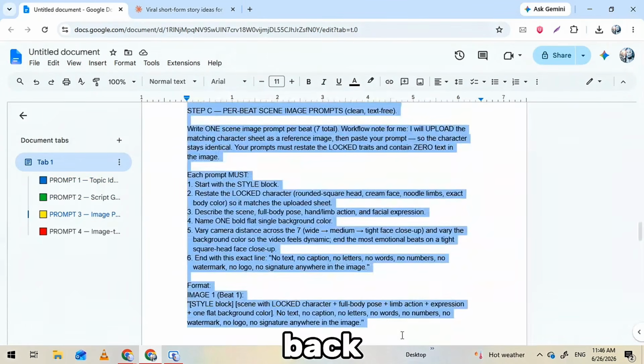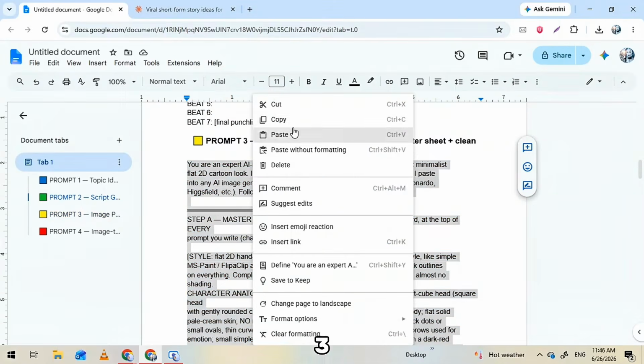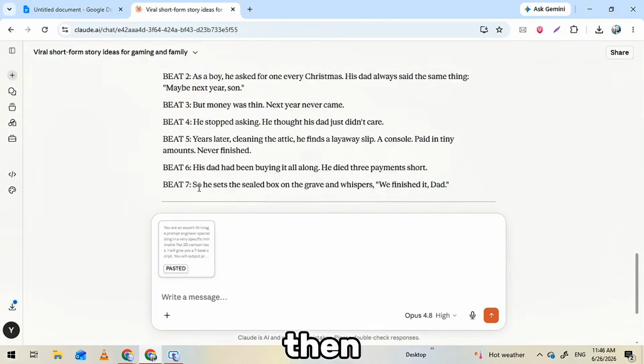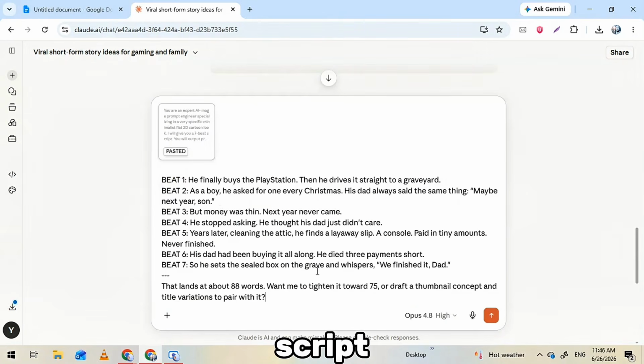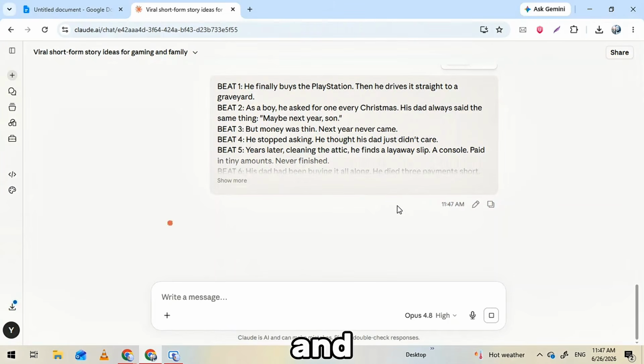Now we bring those scenes to life, and this step is what makes your video look professional instead of janky. Go back to your Google Doc, copy prompt number 3, and drop it into Claude. Then, right underneath it, paste in your full script so Claude sees both the prompt and your story. Hit generate. Watch what happens.